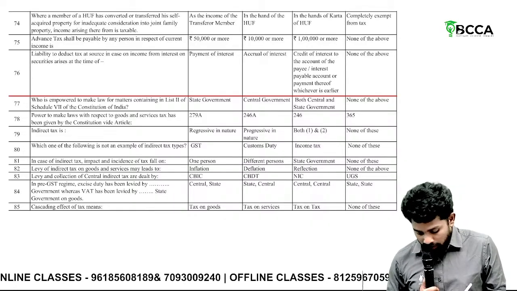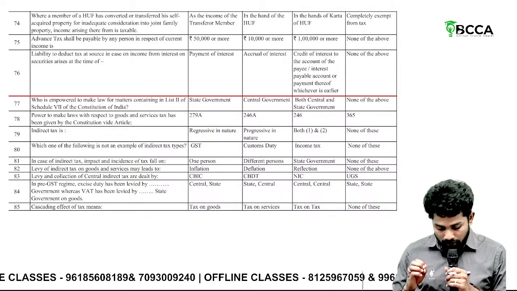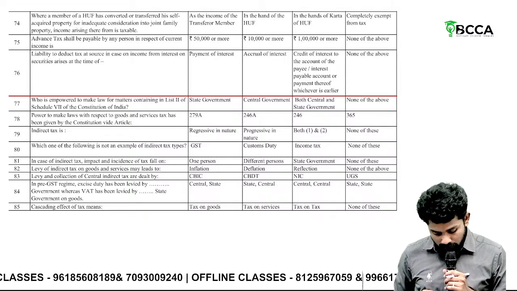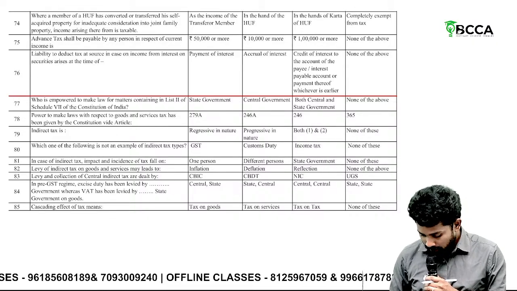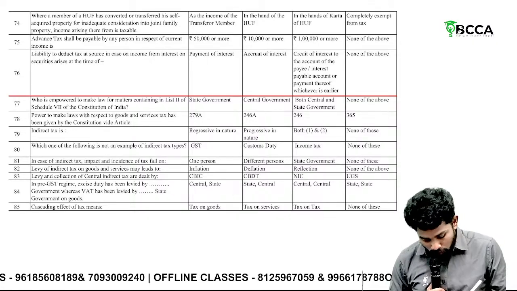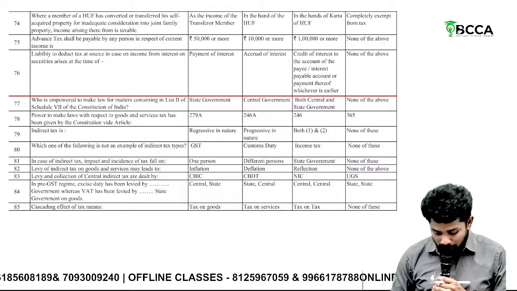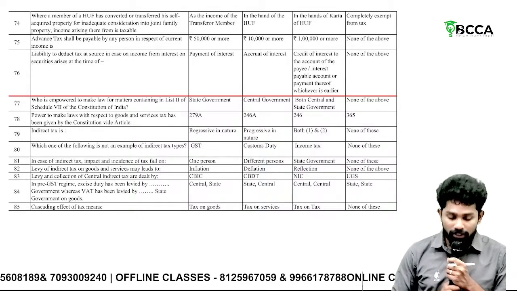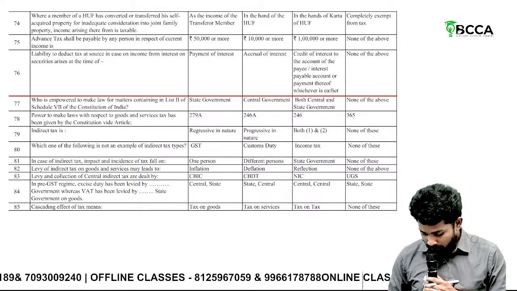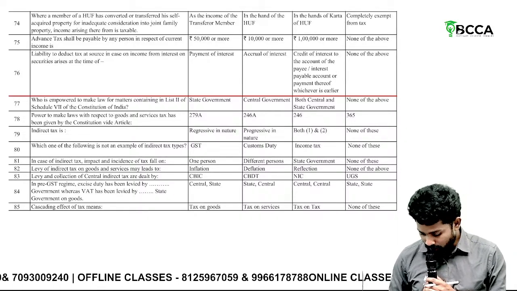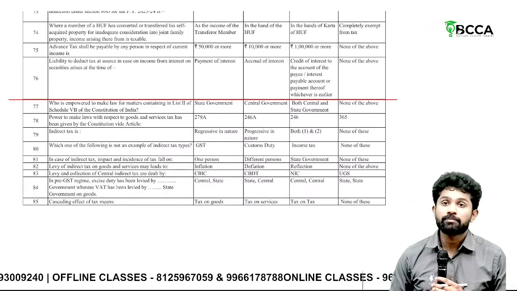Article 279A. Sorry, not Article 279A. Article 246A. Article 246A gives the power to central and state governments to frame laws with respect to GST. 246A, not 279A.